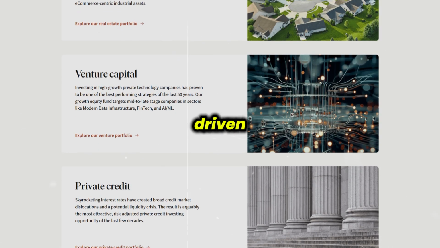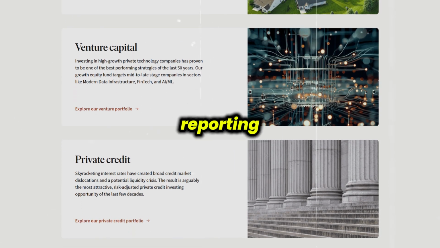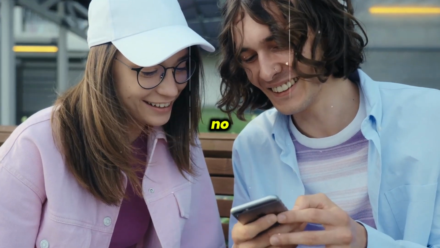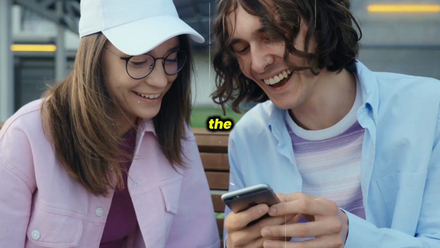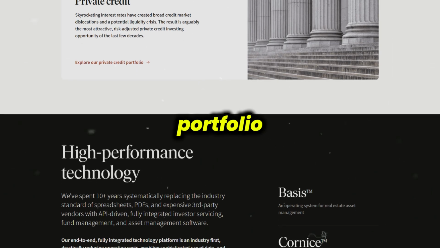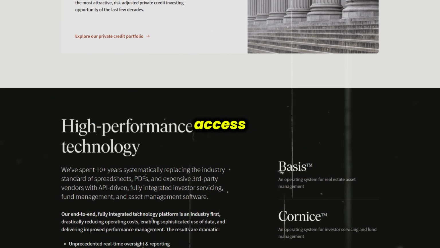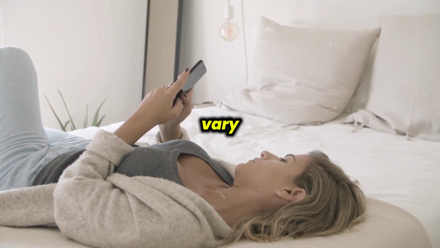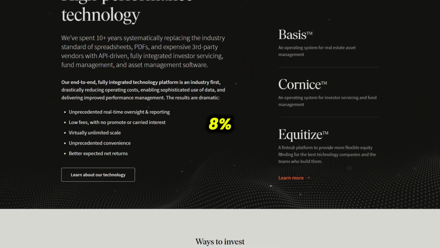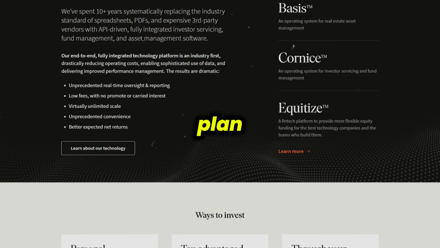Fundrise's technology-driven approach means you get real-time reporting, low fees, and streamlined account management. There are no hidden carried interest fees, and the annual fee for real estate investments is a competitive 0.85%. You can monitor your portfolio, review performance, and access educational resources right from the app. Returns vary by fund and market conditions, but recent figures show net total returns ranging from about 5% to 8% annually, depending on your chosen plan.